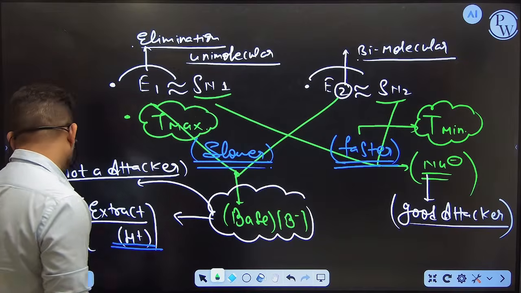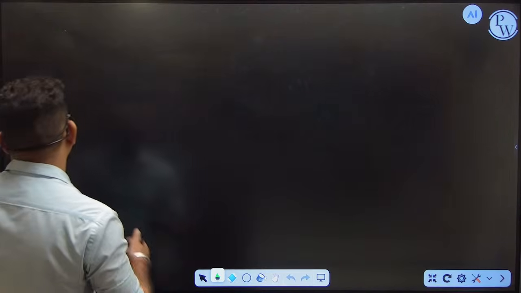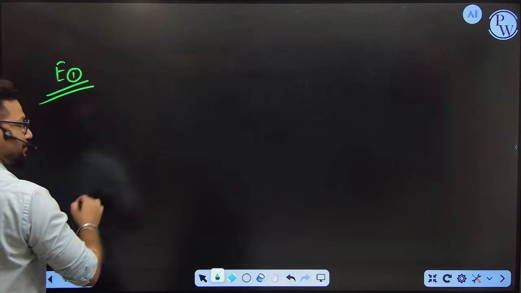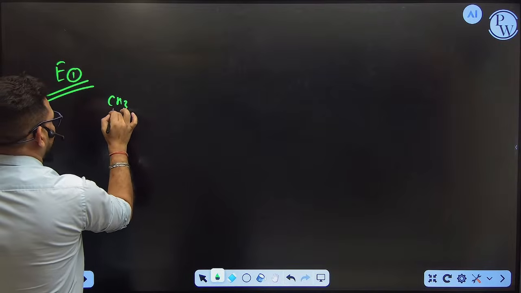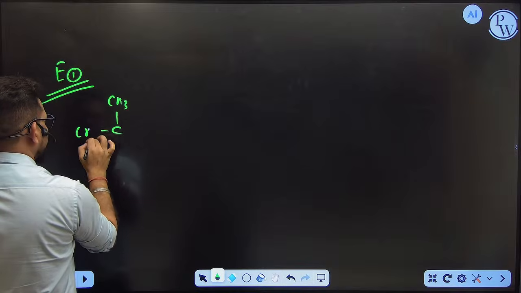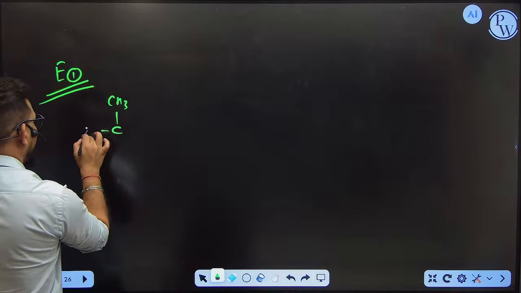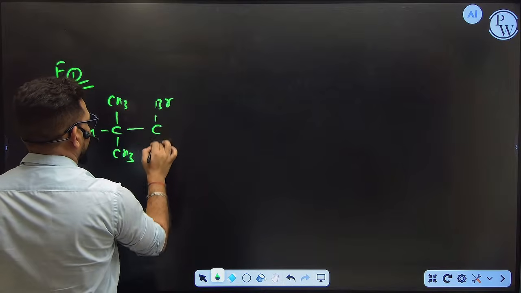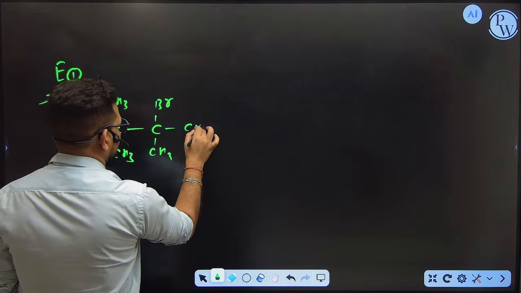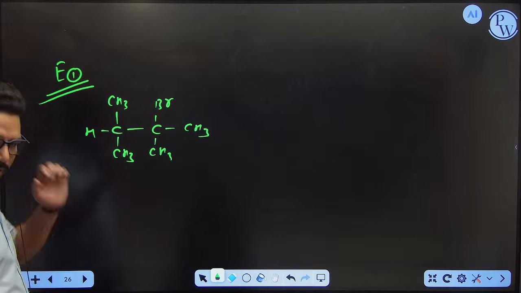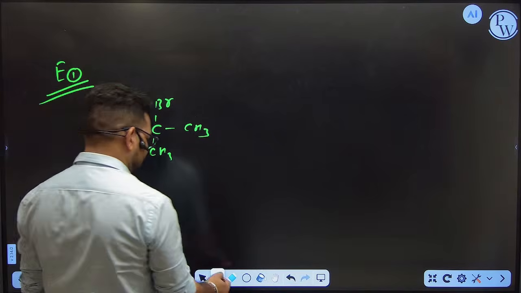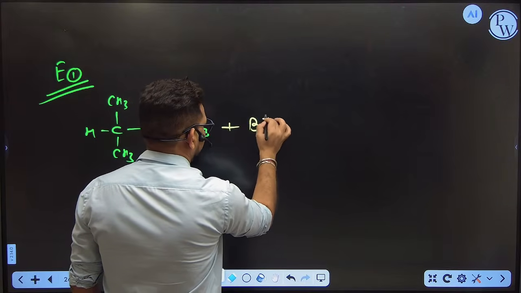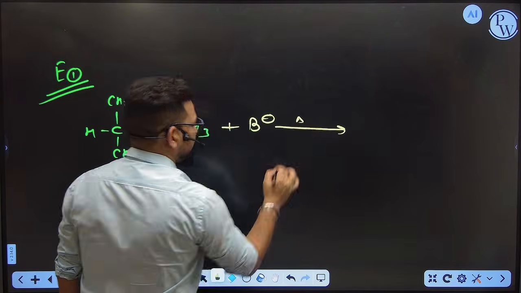If you want to see any example, I'm going to give you one example of E1 elimination. Let's see. Suppose one molecule is there, CH3 CH3 C Br CH3 with a CH3 group. Suppose I have one molecule here. Now you can see I am taking one base here. Now let's see what will happen.